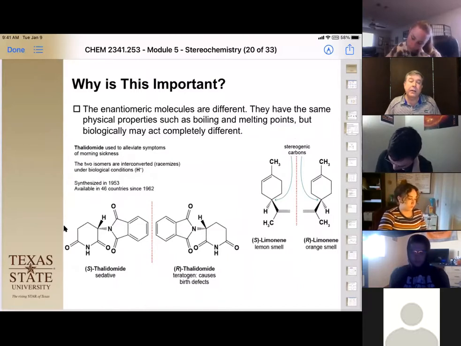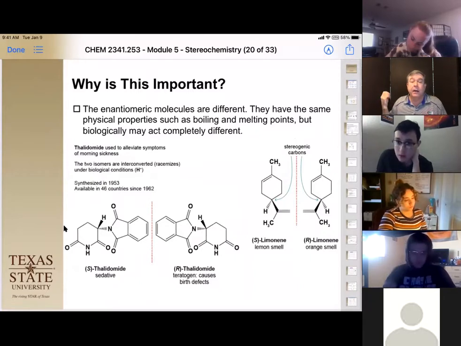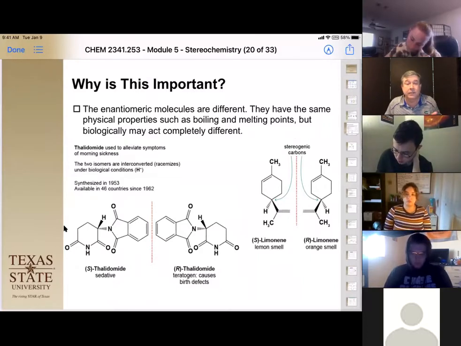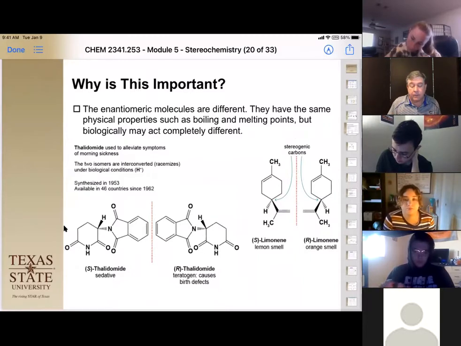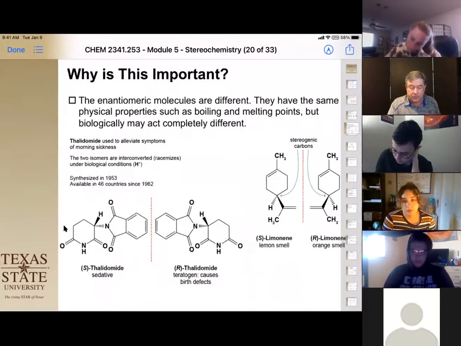And what it can do is actually process the two different isomers in a different way. For example, in ibuprofen, one of them is an active ingredient that gives you pain relief, and the other is actually a liver toxin. So you have to make sure you only have one or the other. The other classical example is the one shown here.